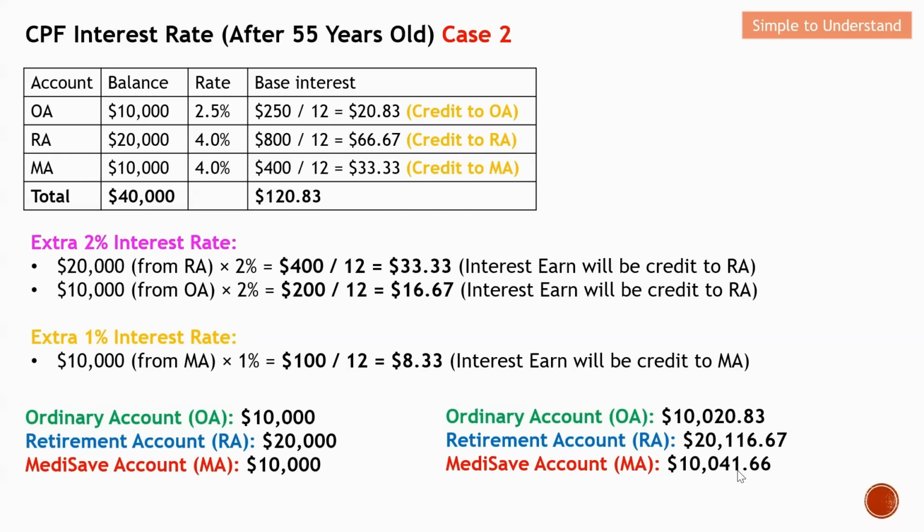So for this member, you can see that MA from 10K actually increased to 10,041.66. So basically, this is scenario 2. You can see from here that scenario 2 has less funds in his account. Therefore, he is not able to fully utilize the additional 2% and also the additional 1%.